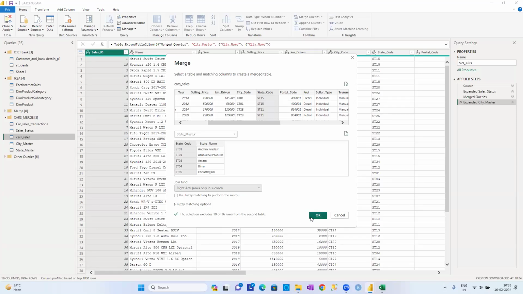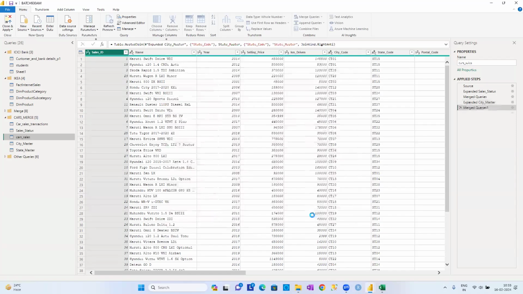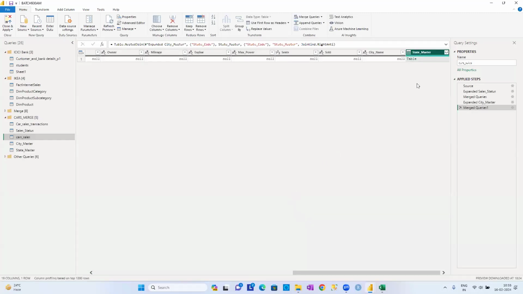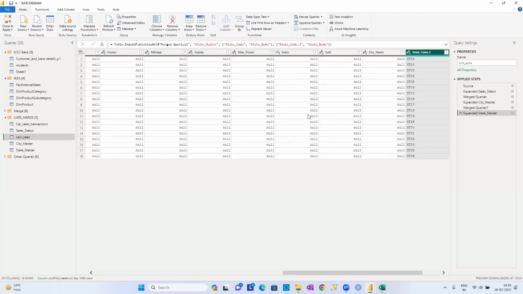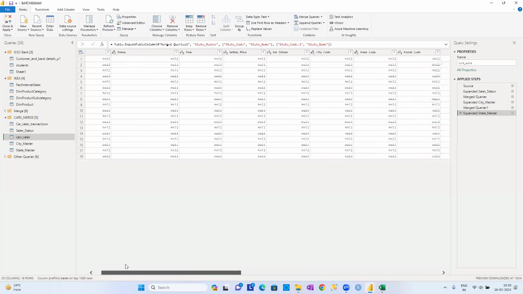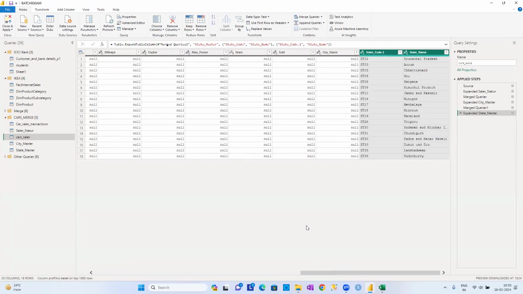So if you want to know, I don't want to know the total sales. I just want to know what cities are going to be there. I want to find it, expand them, select all. If you can see, the 18 data will come. See there, all the remaining are going to be empty because we don't have any cars there. We don't have any sales.